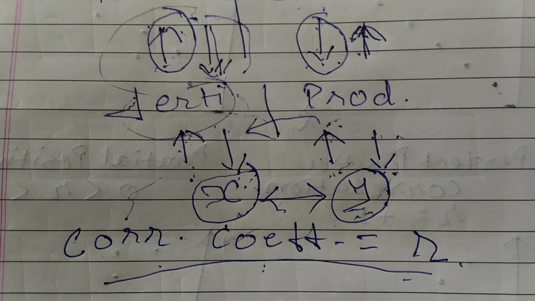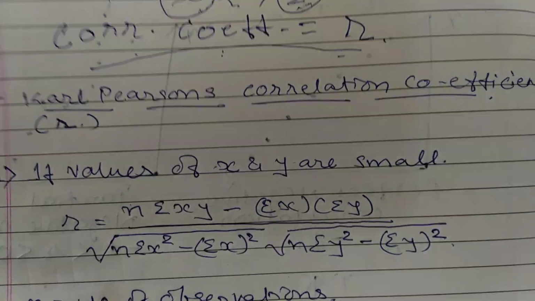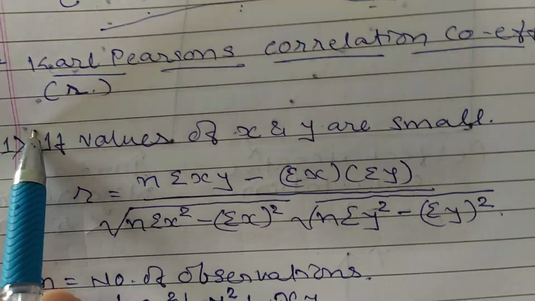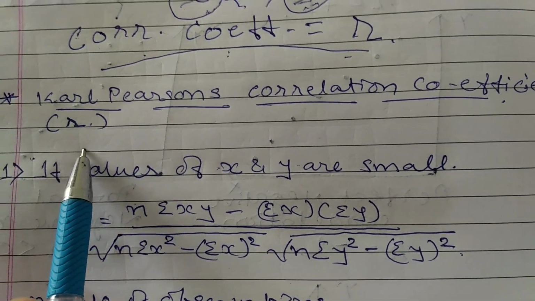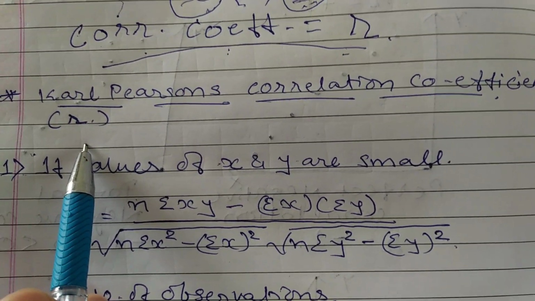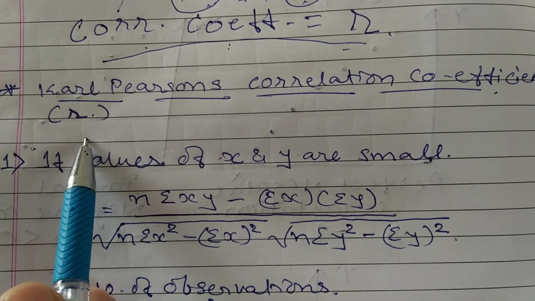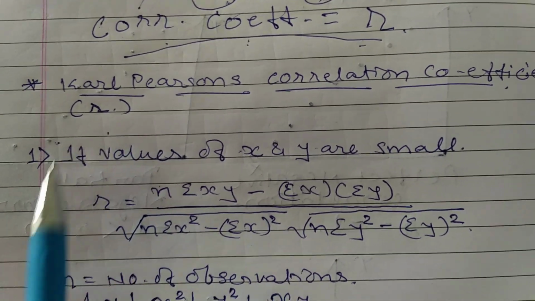Let us understand the methods to find the correlation coefficient. The first method is Karl Pearson's correlation coefficient, denoted by r. The formula is simple, so just understand properly.